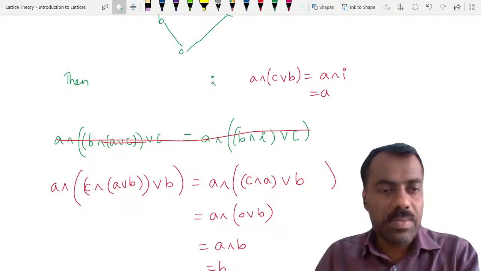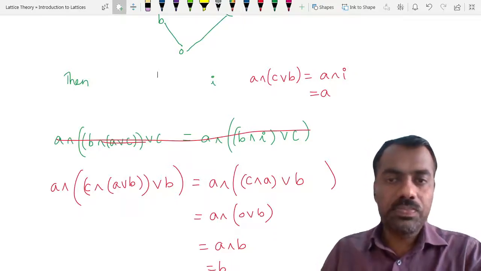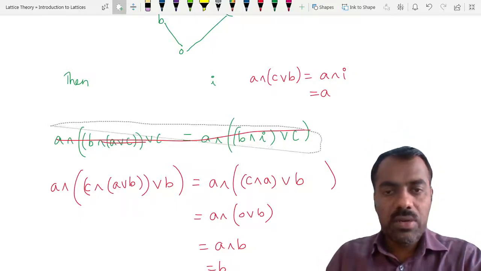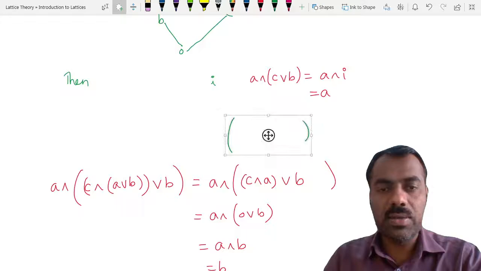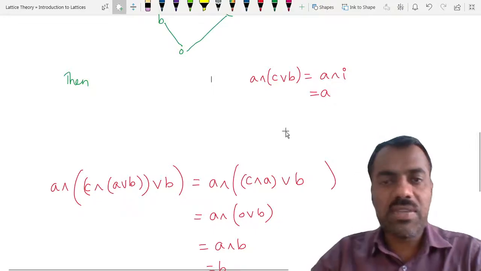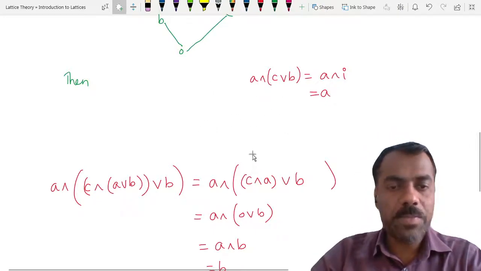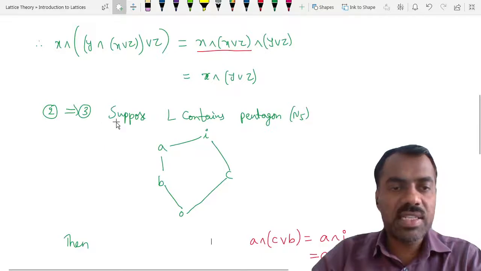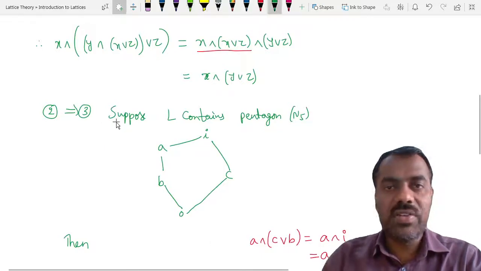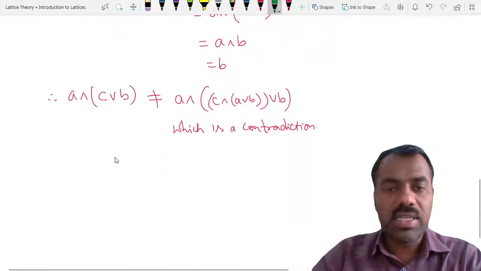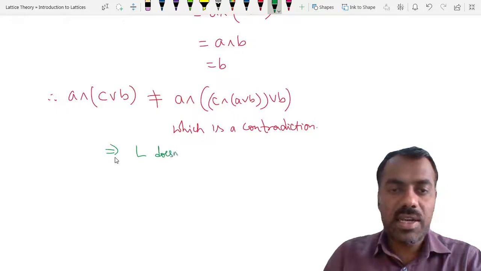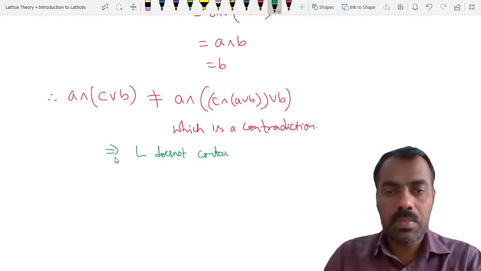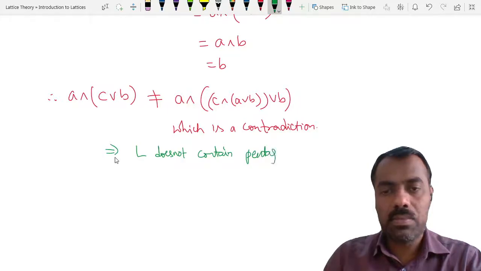Is this clear? Because when we take B and C, then we are not getting any contradiction there. That is the only thing. So we have taken A, C, and B. That contradiction arises because we have assumed that suppose our L contains a pentagon. That is wrong. This implies that whenever the assumption is true, then L does not contain a pentagon.